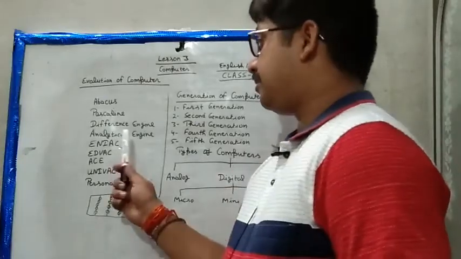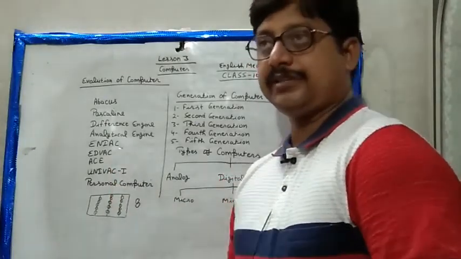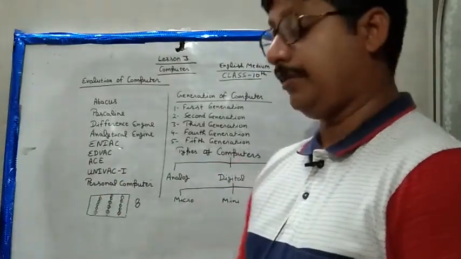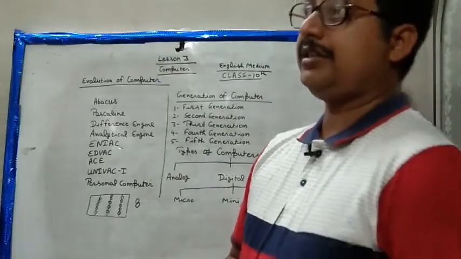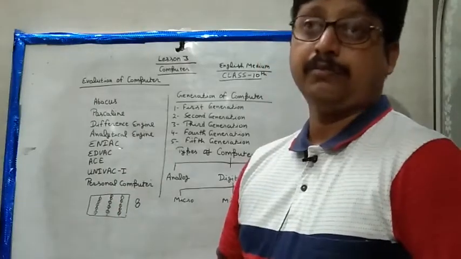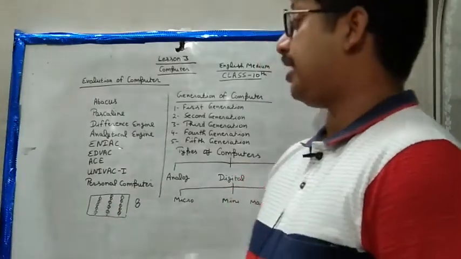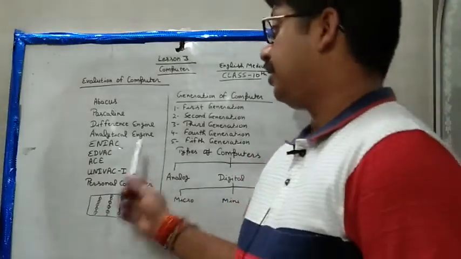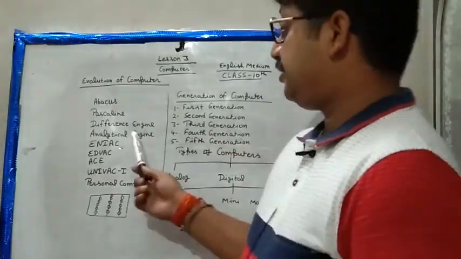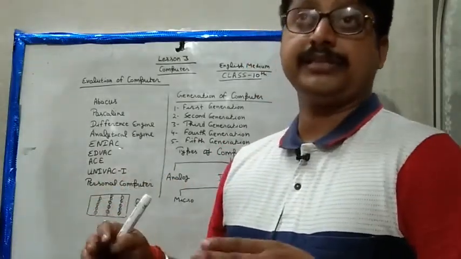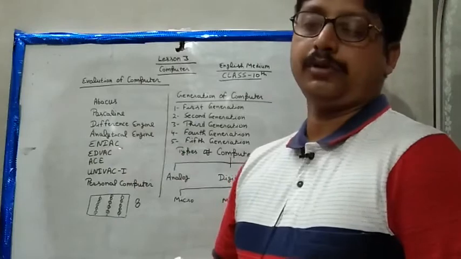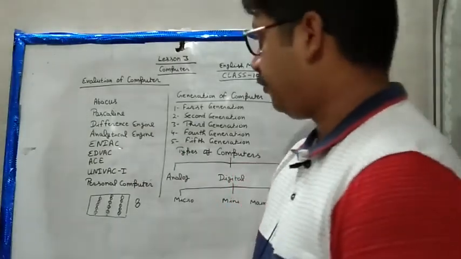Okay, the next thing is known as the analytical engine. The difference engine was made by Charles Babbage and the analytical engine was also made by Charles Babbage, because the analytical engine is a modified version of the coding that was used in the difference engine, but suddenly Charles Babbage passed away and he could not complete his work. तो एनालिटिकल इंजन जो है वो पूरी तरीके से बन नहीं पाया था। अब नहीं बन पाया था तो उसकी वजह से इसमें जो हम लोग काम करते थे वो पूरी तरीके से नहीं हो पाया।